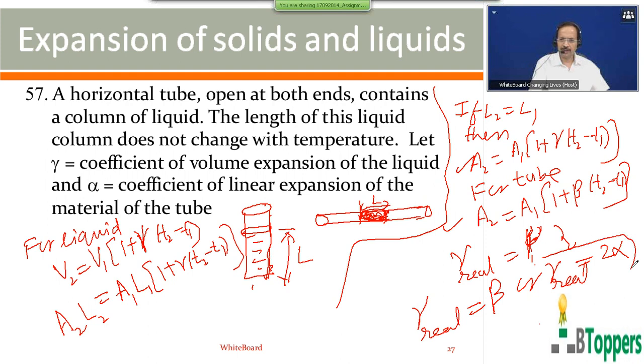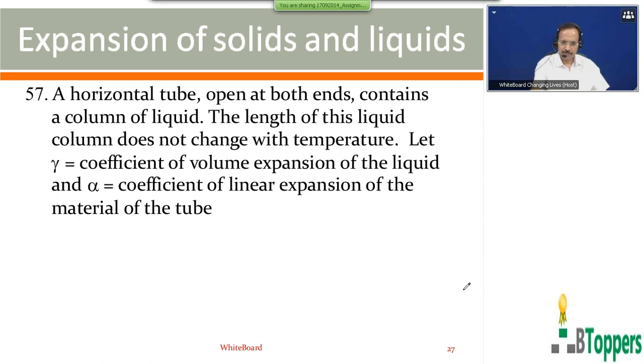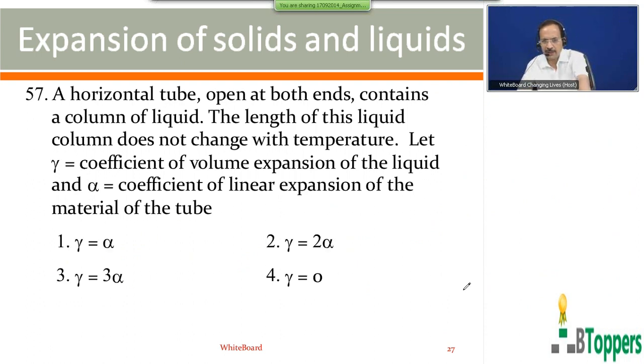So the answer is gamma for the liquid, the absolute coefficient of expansion of the liquid, equals 2 alpha. So for question number 57, which I just discussed, the second option will be the answer.